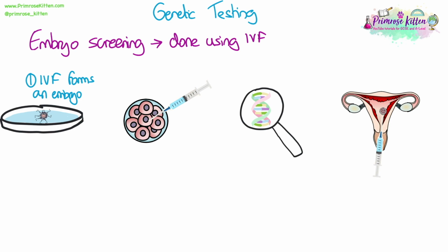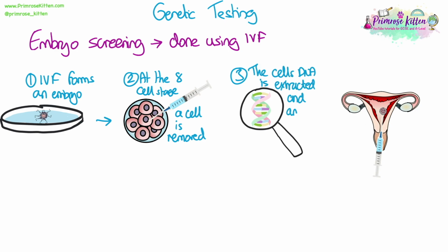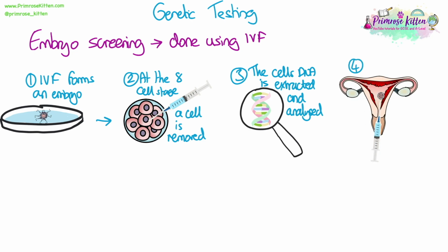So IVF is carried out where hormones are taken and then the sperm and eggs are collected and then fertilized in a petri dish to form an embryo. In fact, multiple embryos are formed this way. When the embryo has reached the 8-cell stage, a single cell is removed from each embryo and genetically tested. The DNA is extracted from the cell and analysed to look for any disease-causing alleles.